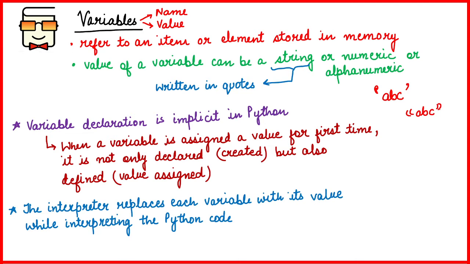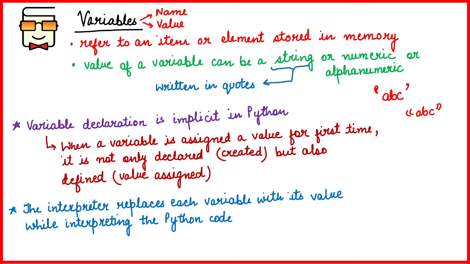But for now, you have to understand that in Python, since Python is an object-oriented language, every object or element is called a variable which has a value and a name. Now there is a saying in Python that variable declaration is implicit in Python. And what do we mean by that?